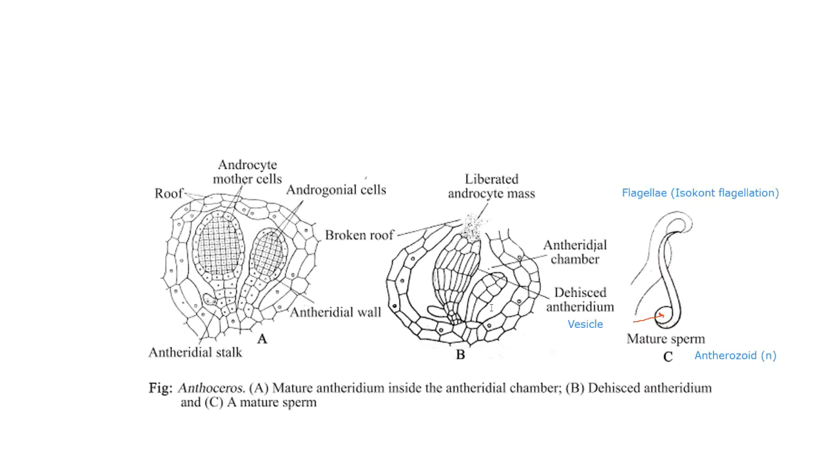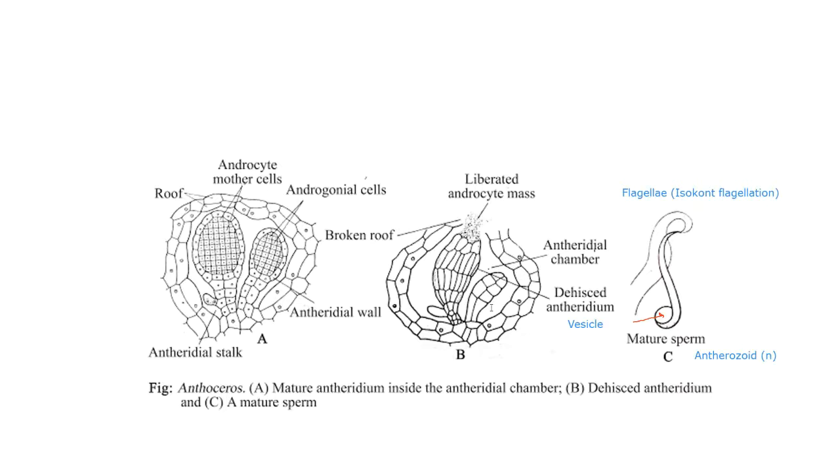And the jacket cells, in presence of water, simply separate towards the apex, and this results in the formation of an aperture through which the antherozooids are liberated. Remember, water is essential both for dehiscence, that is breaking of the antheridium, and for movement of these antherozooids, that is sperms, towards the archegonia.